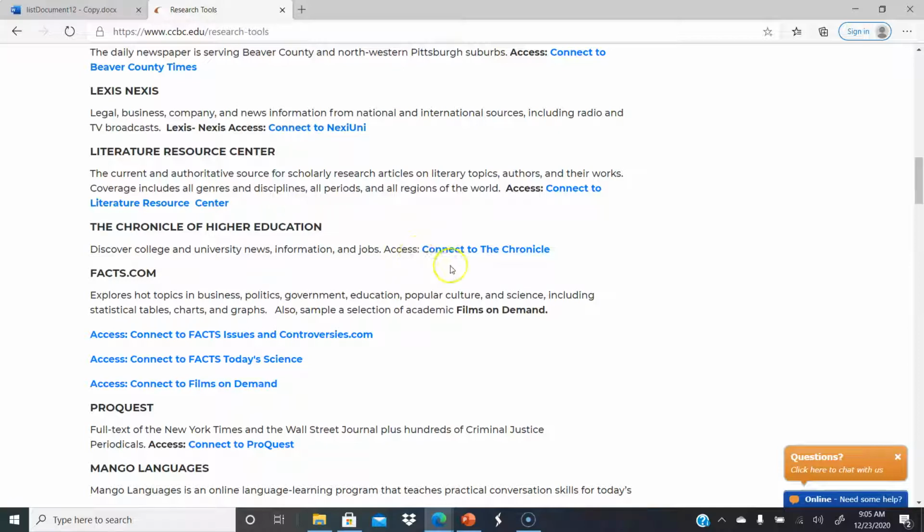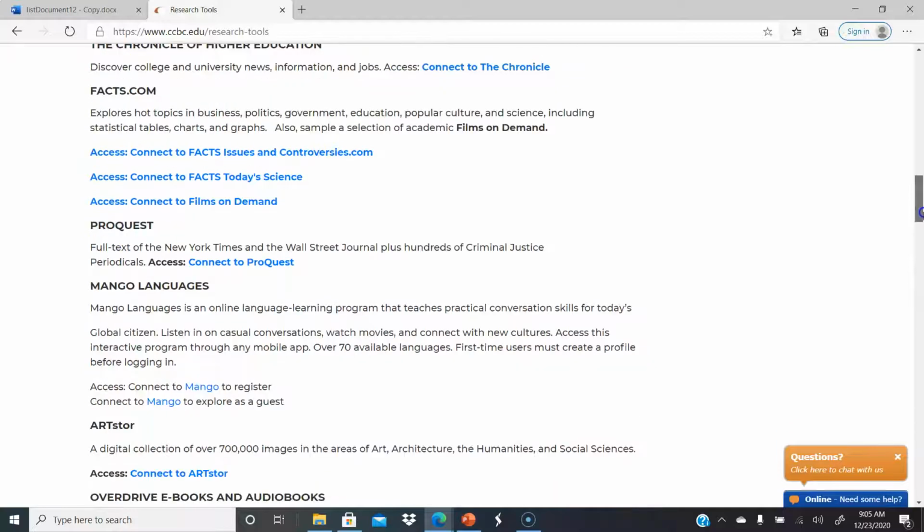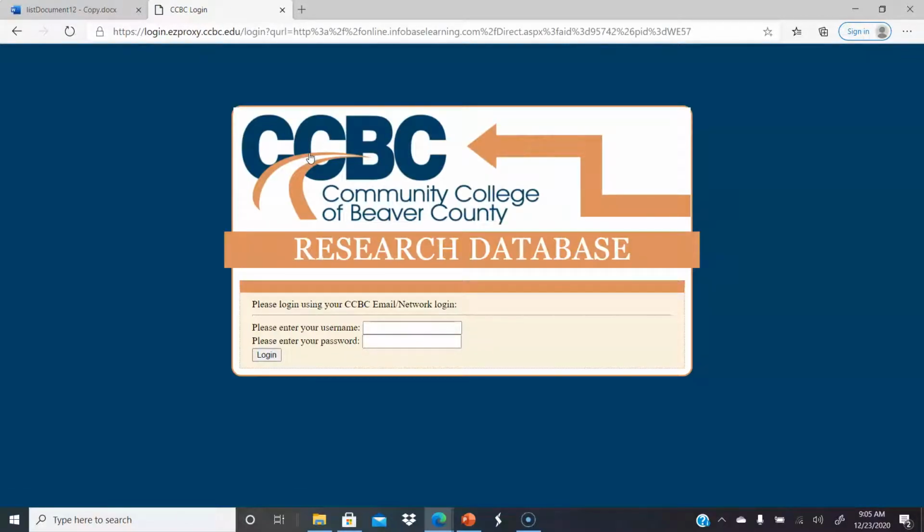Chronicle of Higher Education. This pool of information is if you're writing about college issues, you want to be a professor. Facts.com, I'm going to go into for a second. Facts is a database of hot button topics. So with Facts, you're examining a lot of different current event type issues.